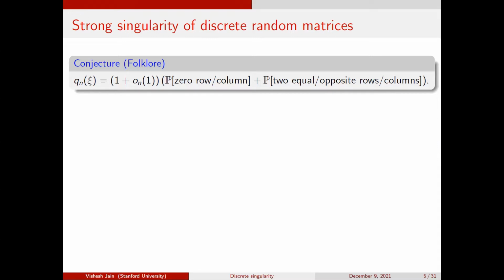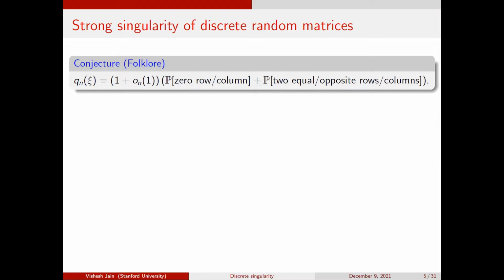So C is a real valued random variable, non-constant, taking on finitely many values. I fix C once and for all, and then I take n to infinity. And I have this n by n matrix whose entries are populated with independent copies of C. And now you might say, well, okay, what should be the dominant contribution to singularity?